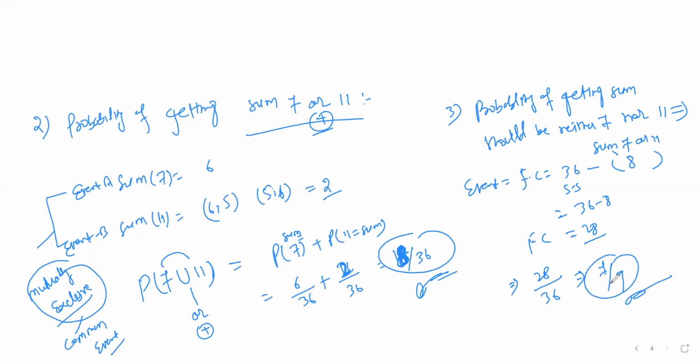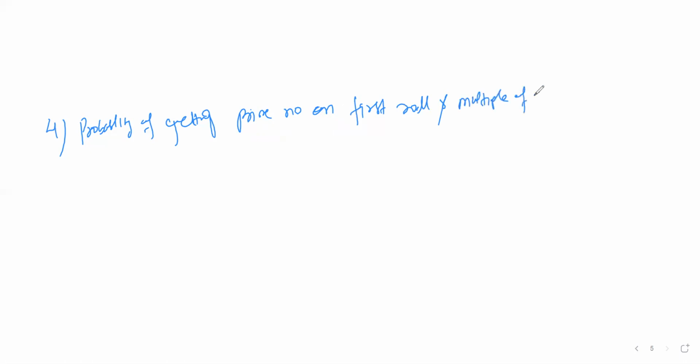7 by 9 is the answer. Similarly, another type of question they can ask is: what is the probability of getting a prime number on the first roll and a multiple of 3 on the second roll.